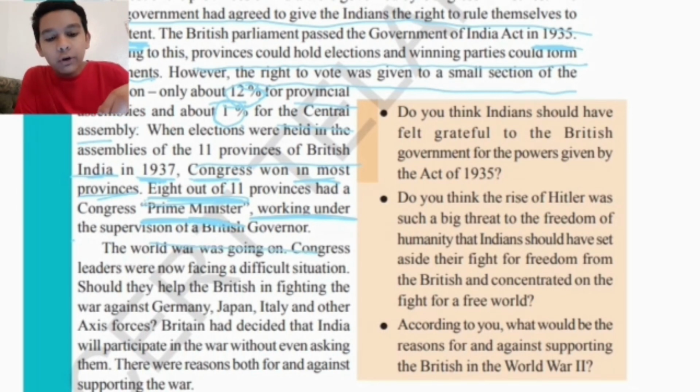The World War was going on, and it is still going on here. Congress leaders were now facing difficult situations: should they help the British or not? Should they help the British in fighting the war against Germany, Japan, Italy, and other Axis forces?